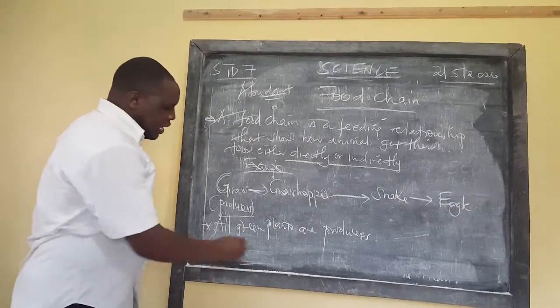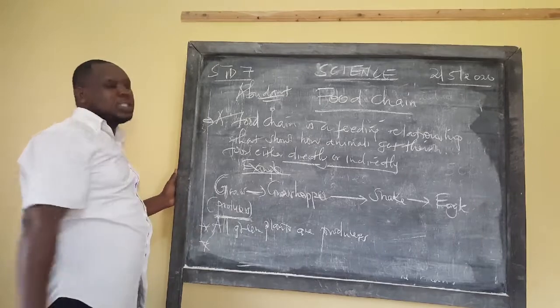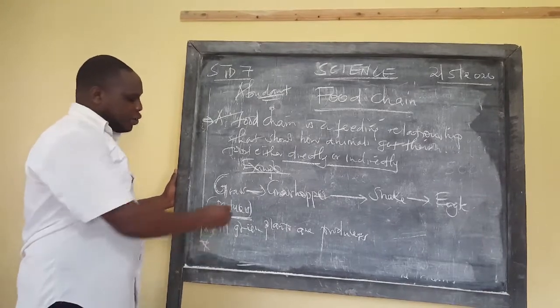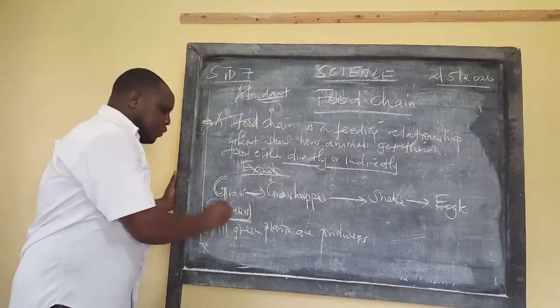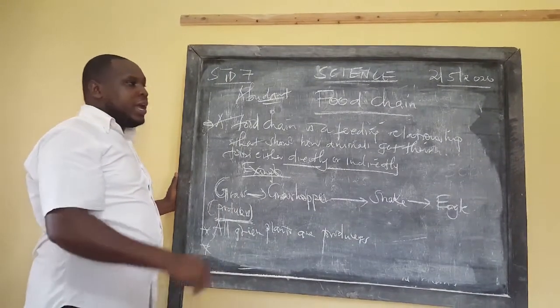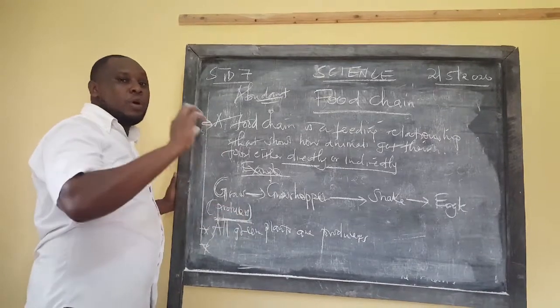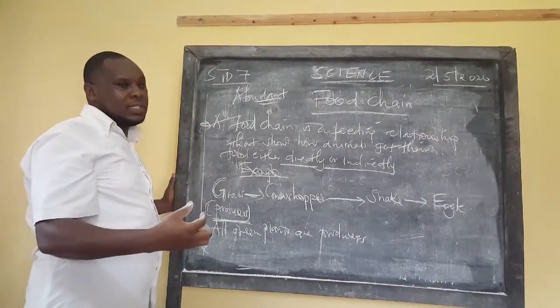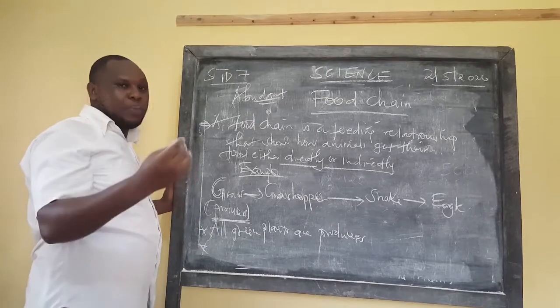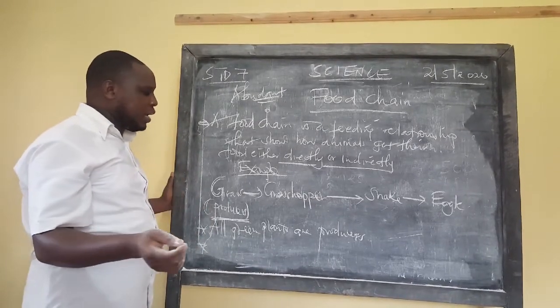So we are saying these are the most abundant. Green plants are the most abundant in a food chain, and we call them producers. So if you see such a question, your answer will be producers. Or if they have not put producers as an answer there, they will give you plants or green plants, or they give you a type of a plant. So those are the categories of answers you can be able to find there.